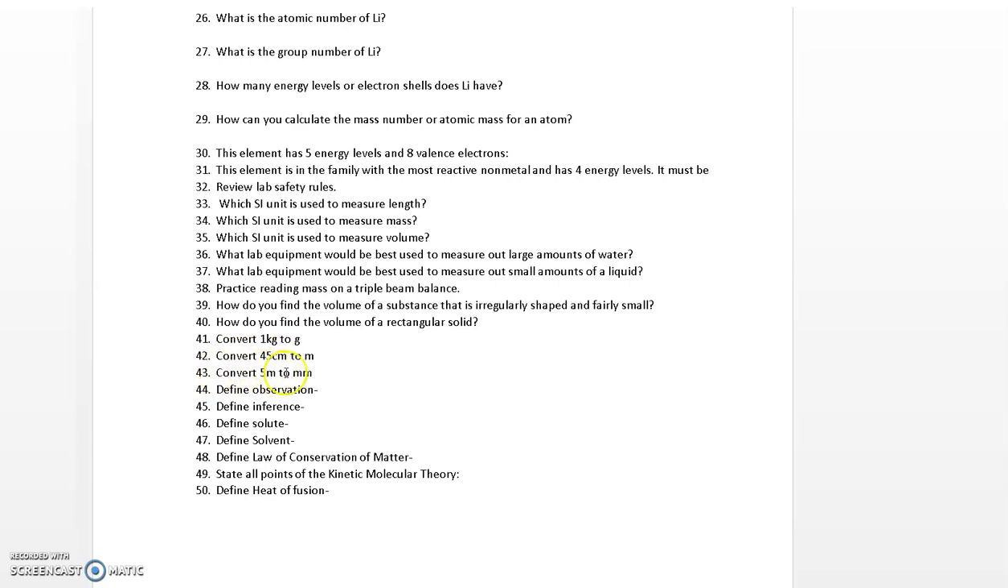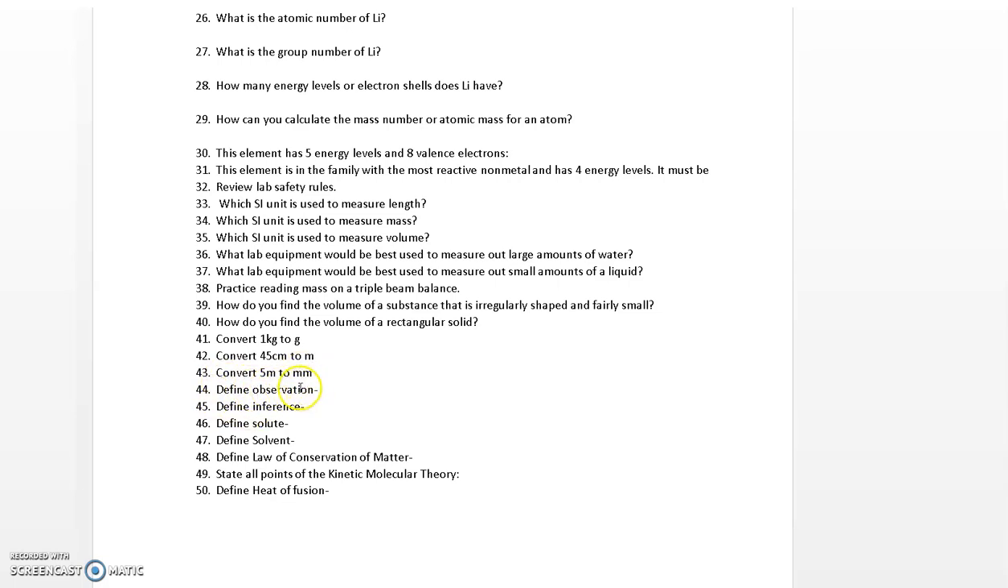Convert 5 meters to millimeters. Okay, millimeters is 3 steps down from meters. So that means we have to go 3 steps to the right of meters. And so that's what we have to do with our decimal place. We take our decimal place, which is an imaginary one after the number 5, and we move it 3 places to the right. So 5 meters is equivalent to 5,000 millimeters.